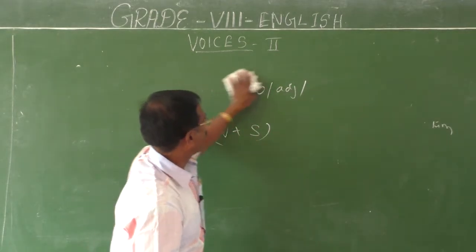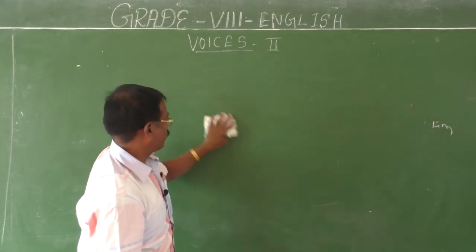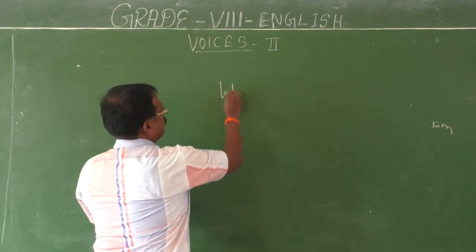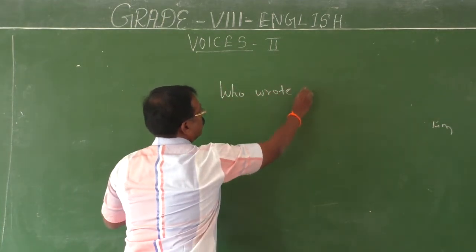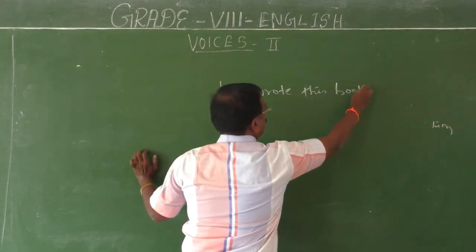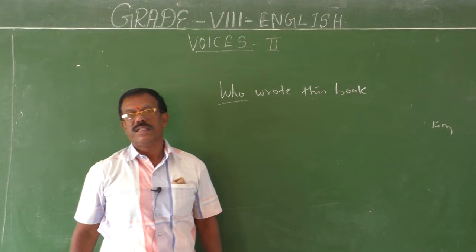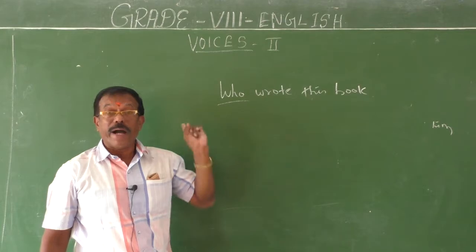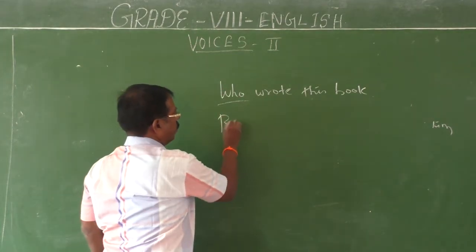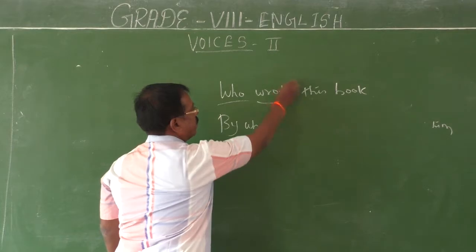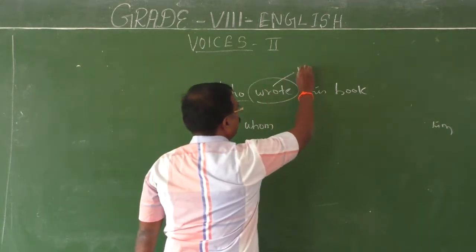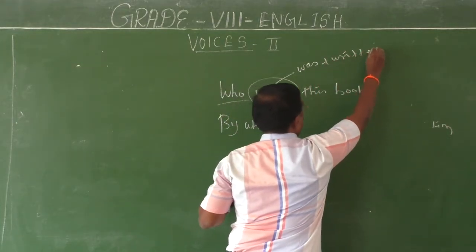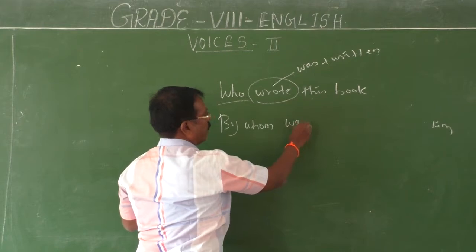Then I will give you one or two examples for question type sentences. That is, questions beginning with WH. See, who wrote this book? Here, who is the subject actually. But we don't know who the subject is. Who wrote this book? By whom? Who should be changed into by whom. What's the tense form of the verb? Wrote. Then immediately you have to think of was. What's the past participle? Written.